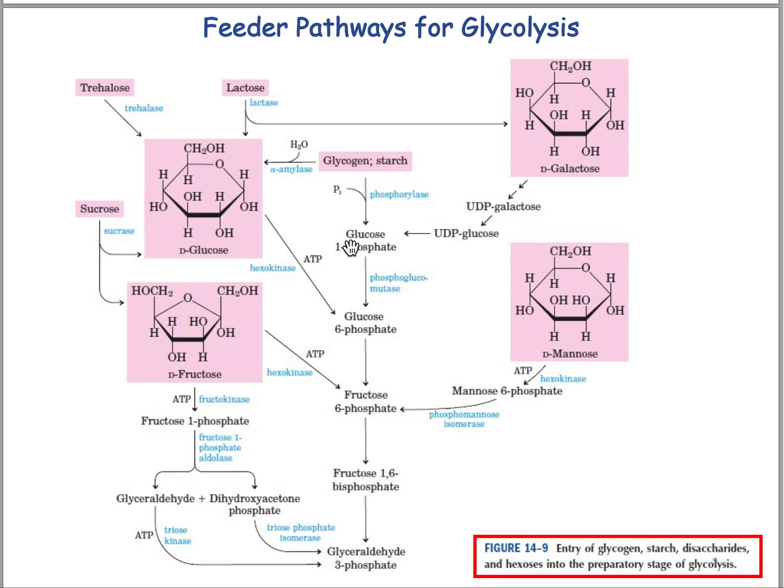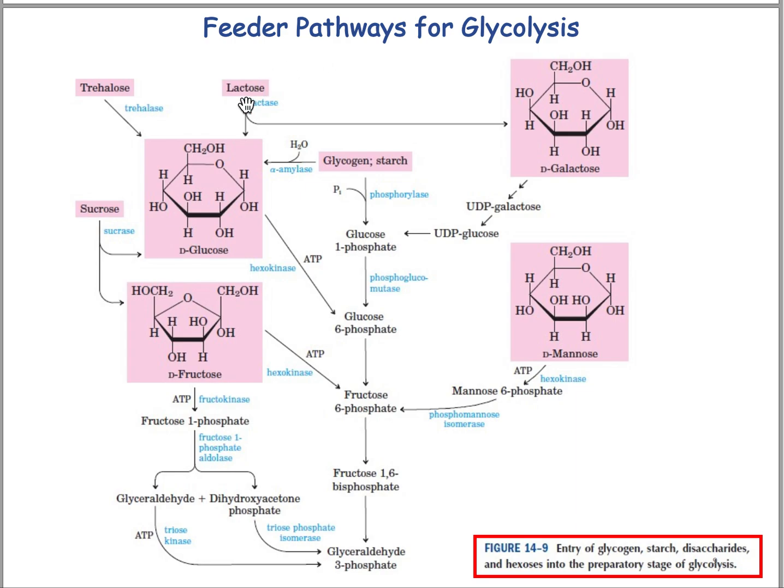Glycogen or starch will be converted to glucose 1-phosphate, and glucose 1-phosphate then converted to glucose 6-phosphate. Thus, it enters into the glycolytic pathway. And for mannose, they can first produce mannose 6-phosphate, then it is converted to fructose 6-phosphate. Phosphomannose isomerase enzyme will be responsible here, and thus mannose can enter into the glycolytic pathway.